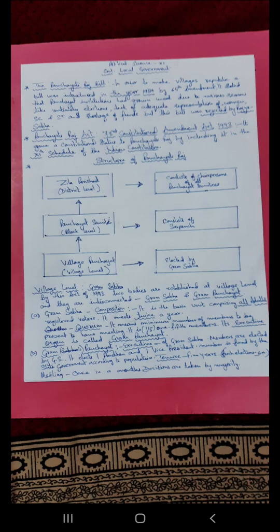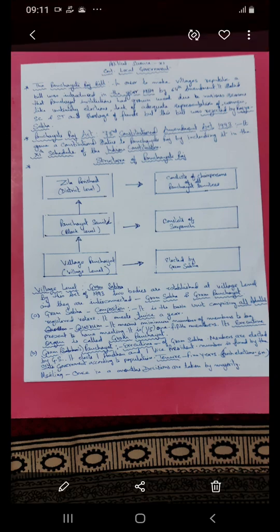Now we come to the Gram Panchayat, which is the executive part. That is of the Gram Sabha only, and members of this Gram Panchayat are elected by Gram Sabha.